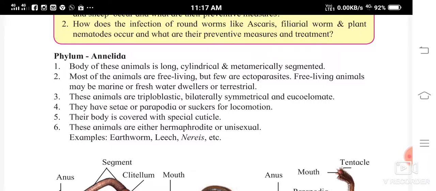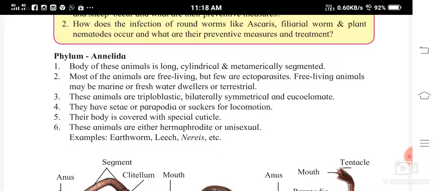So the free living animals can be marine, living in seas and oceans, or freshwater dwellers living in lakes or rivers, and some live on land. These animals are triploblastic, that is, three layers, bilaterally symmetrical and eucoelomate.